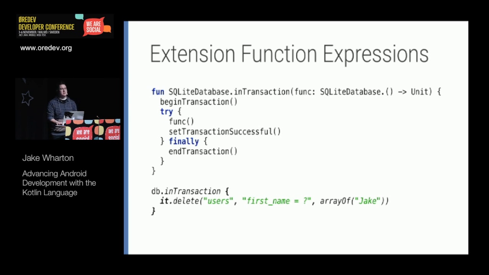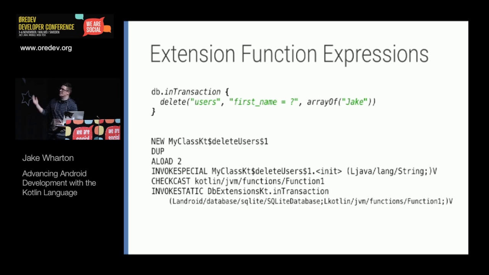And what's great is that if we want to call this delete method, we don't have to qualify it with anything because we are a SQLite database. We can now get rid of that it. And so now every expression that you put inside this block is going to behave as if it was a private method inside SQLite database. So you don't have to qualify it with anything. It will always execute on the right object. And so this is fantastic. This is what we've turned our code into.